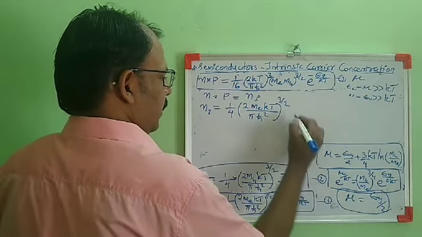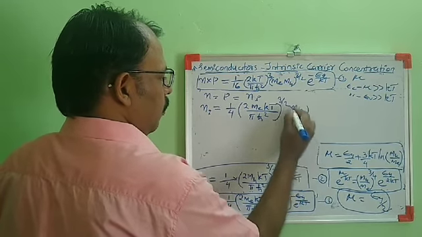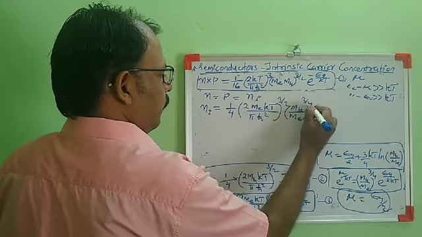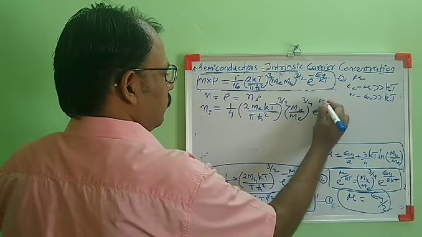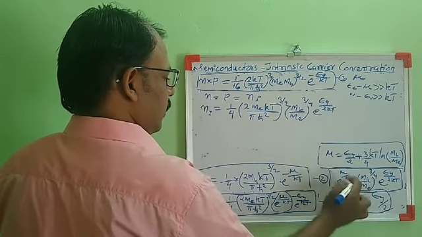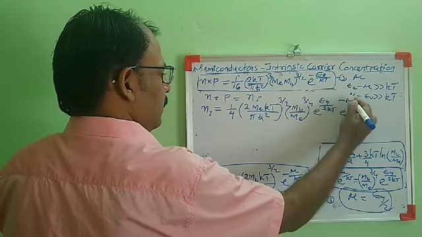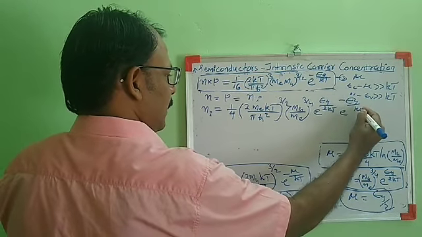For e raised to mu by kt, we can write it as (ms by me) the whole raised to 3 by 4 e raised to Eg by 2 kt. Then e raised to minus Eg by kt.